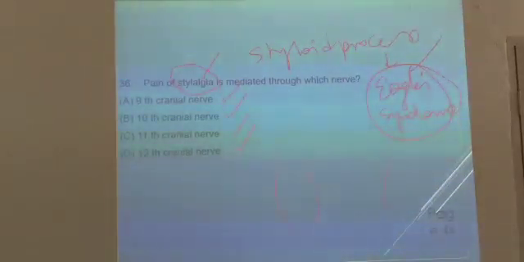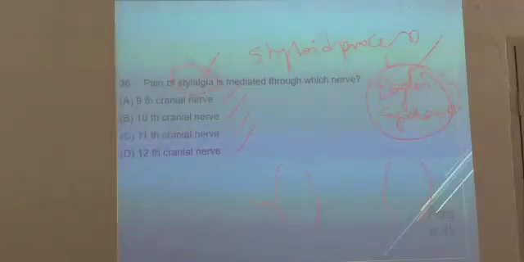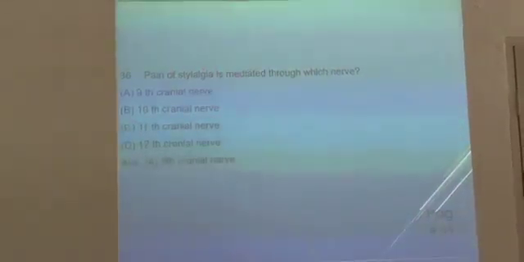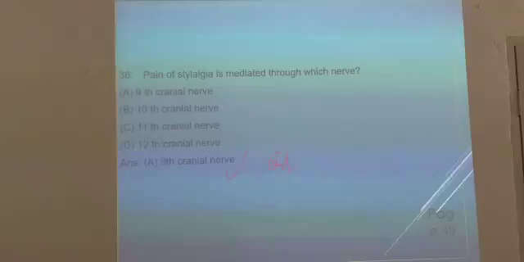Actually, if you take the tonsils like this, at the bed of the tonsil you can palpate the styloid process. If the styloid process is growing larger, it is going to impinge on the bed of the tonsil. So what is the cranial nerve supplying the bed of the tonsil? 8, 9, 10, 11, 12. Guess the answer once. Nothing wrong even if you are wrong. 9th cranial nerve, correct answer. The glossopharyngeal nerve. Stylalgia, the pain is mediated by means of the 9th cranial nerve.